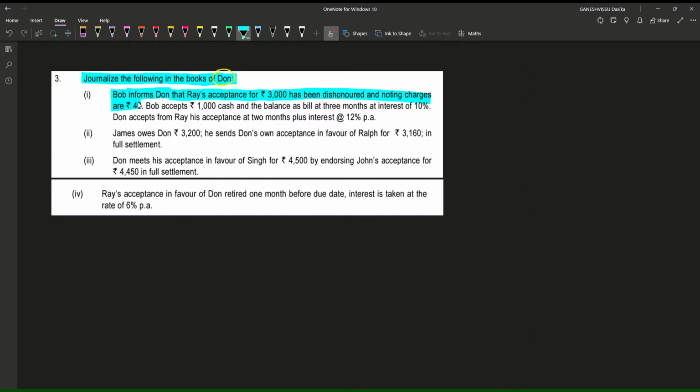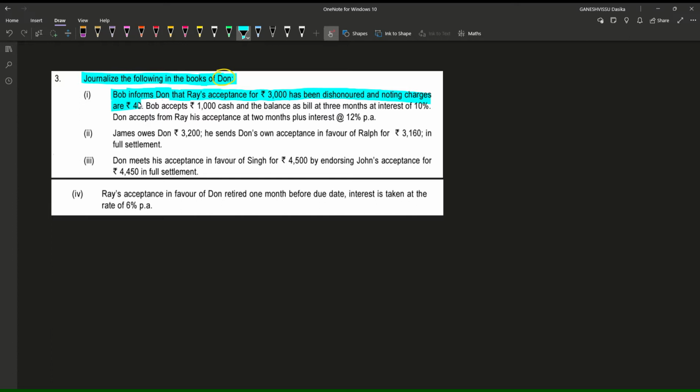If we understand this, Dawn has drawn a bill of exchange on Ray, and Ray has accepted that bill for rupees 3000, that means Ray is liable to pay Dawn.